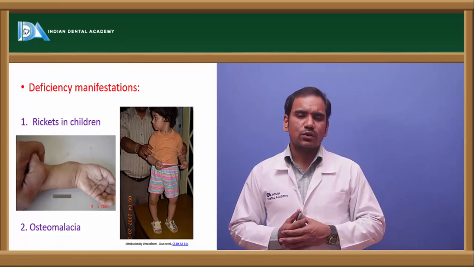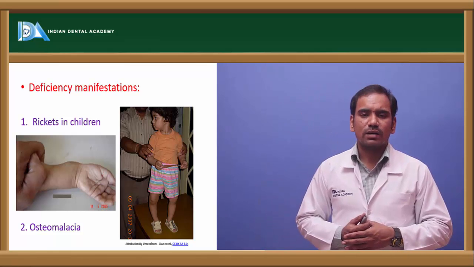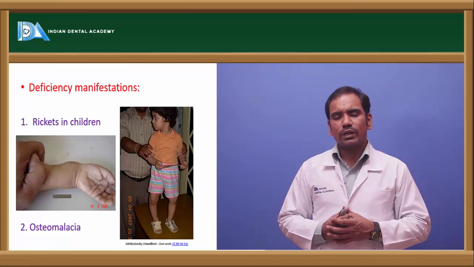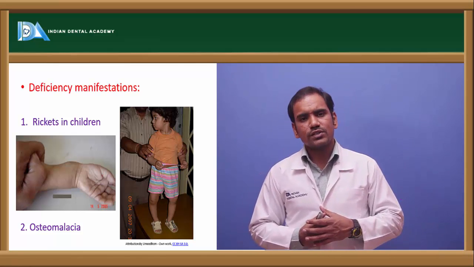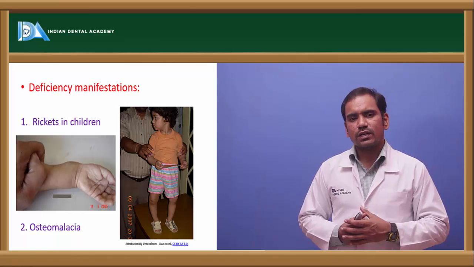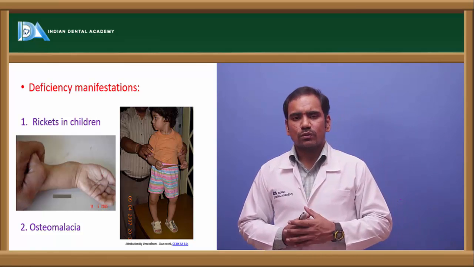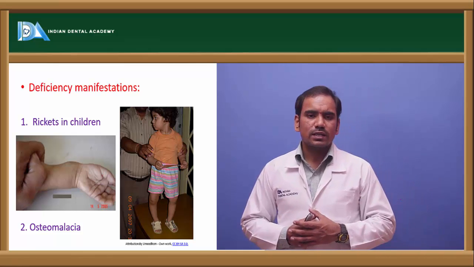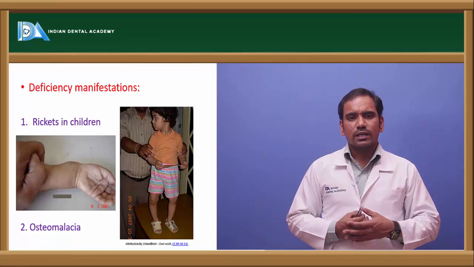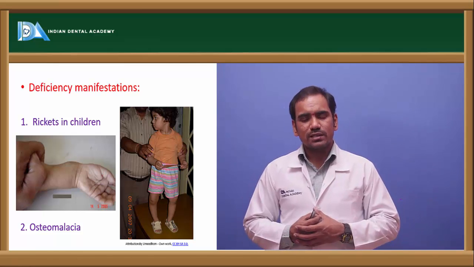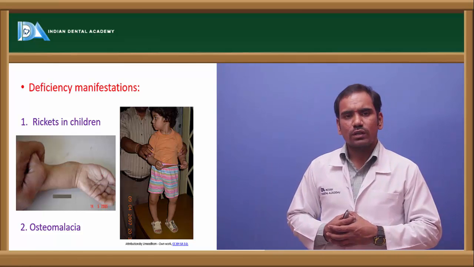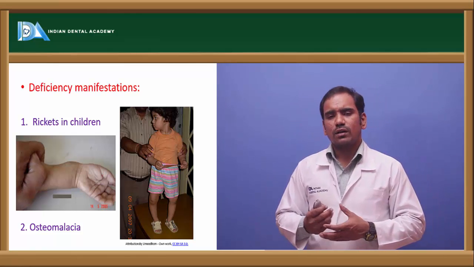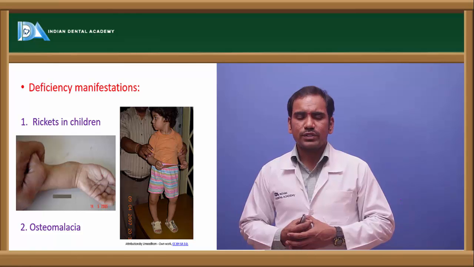It leads to two conditions, one is rickets and another one is osteomalacia. In both cases there are bone deformities. Rickets is seen in children and osteomalacia is seen in adults. So these are the two conditions. So what happens in rickets? In rickets generally there are bone deformities. There are bow legs, knock knees, pigeon chest. There is bossing of frontal bones. So these are the important features of rickets seen in children.